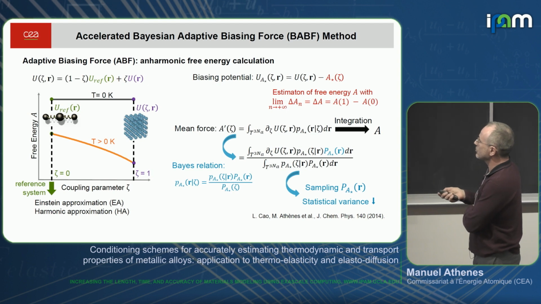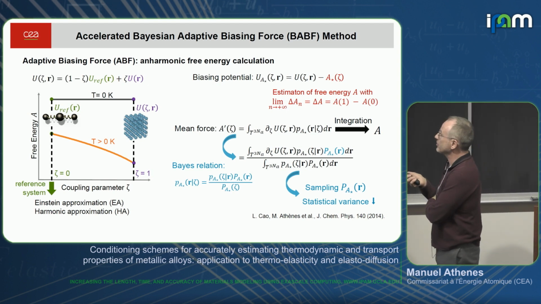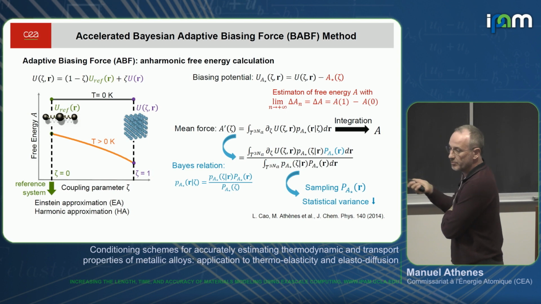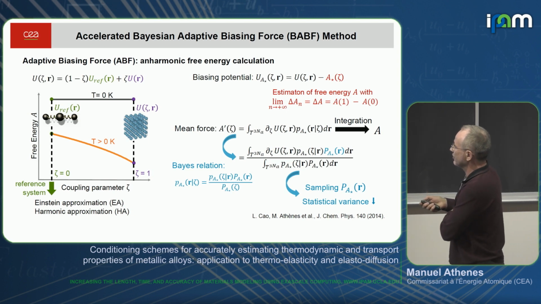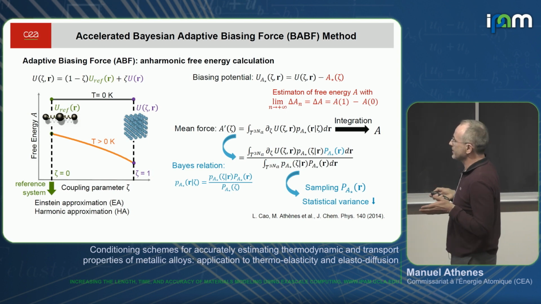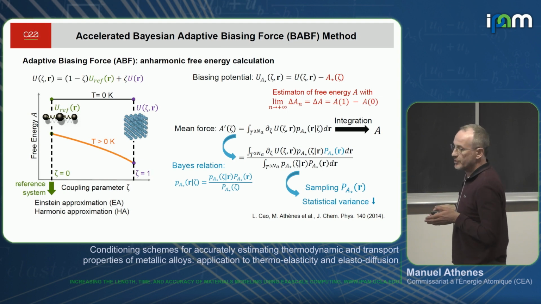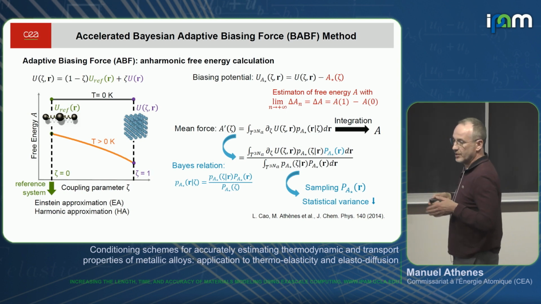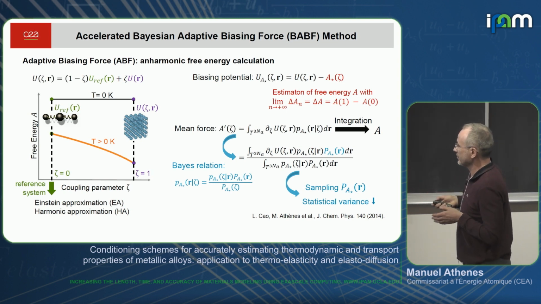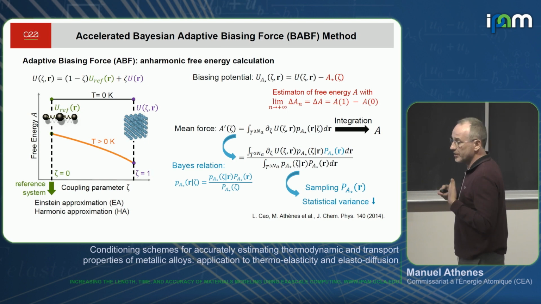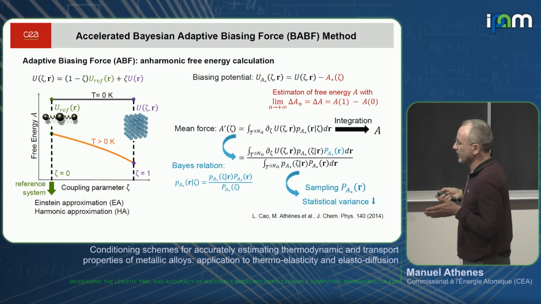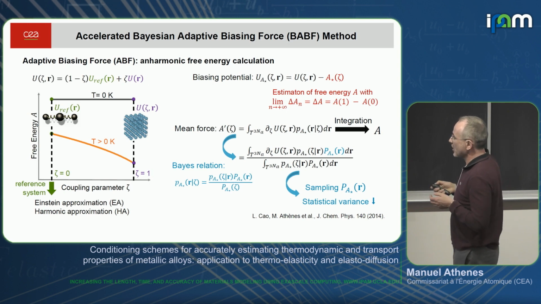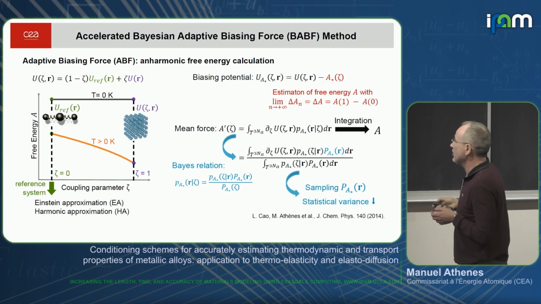So we have applied this Bayesian adaptive biasing force method that I described in the previous slides. We directly compute the free energy of the system starting from the harmonic reference. At 0 Kelvin, the harmonic approximation is correct, so there is no difference. But as temperature increases, there is an anharmonic contribution to the free energy that we want to compute directly by coupling the system from the harmonic system to the fully anharmonic system.